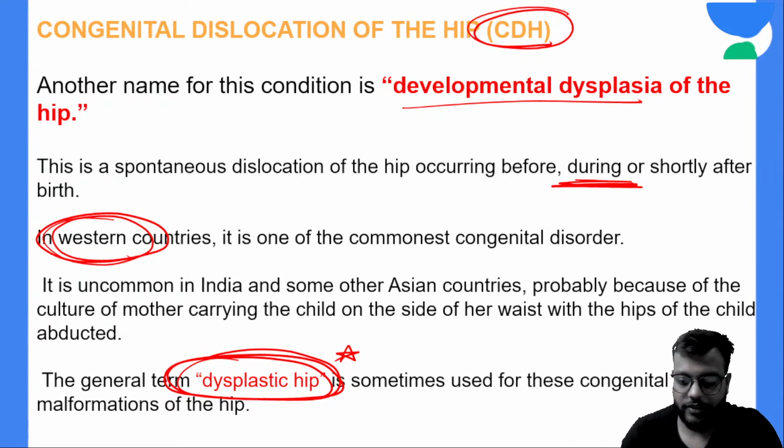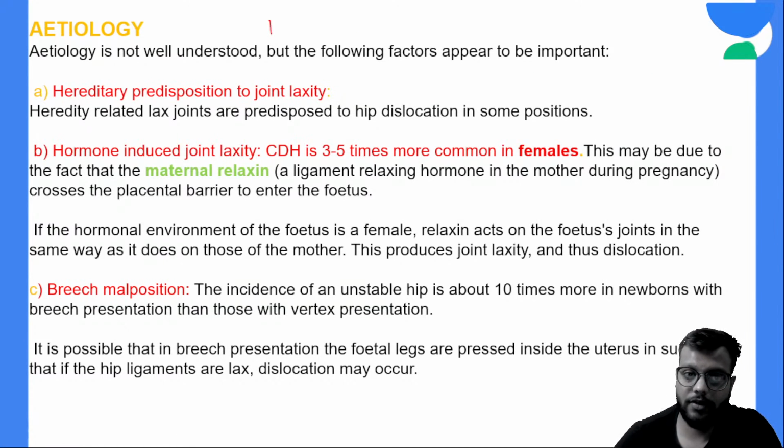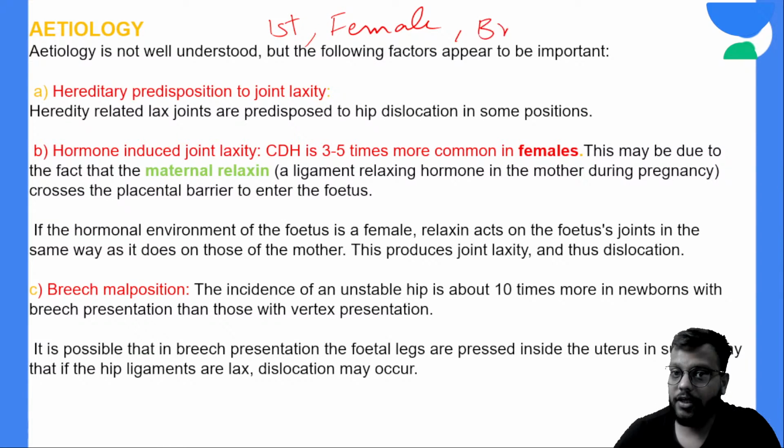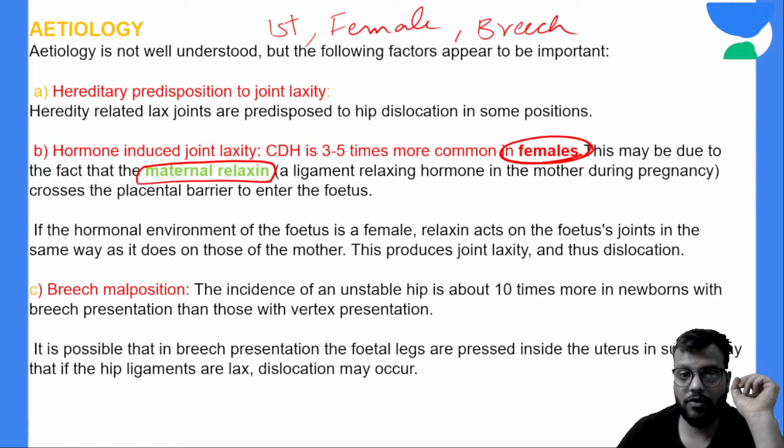Okay, remember this thing. Now etiology: mostly it is idiopathic. It is most common in the firstborn child, that too in the female child, in the breech position. And it is more common in females due to a hormone called maternal relaxin. Because if it is a male child, maternal relaxin will be there, but there will be no receptors to act.